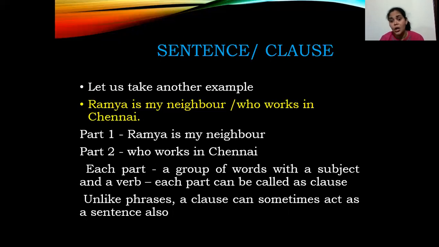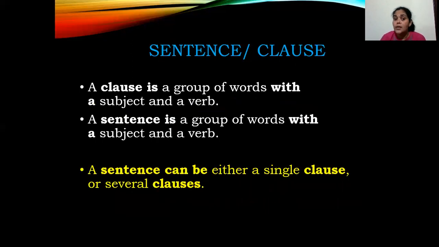Unlike phrases, a clause can sometimes act as a sentence also. Now in this example, the first part has sense. The second part, without the first part, does not have any sense. I can just say Ramya is my neighbor. It has sense. But the second part, even though it has a subject and verb, alone it cannot be carried. Okay, moving ahead. A clause is a group of words with a subject and a verb. A sentence is also a group of words with a subject and a verb. A sentence can either have a single clause or more than one.